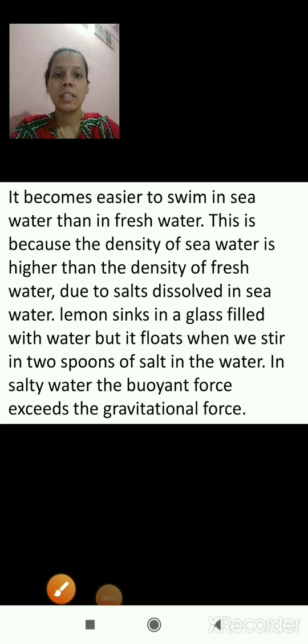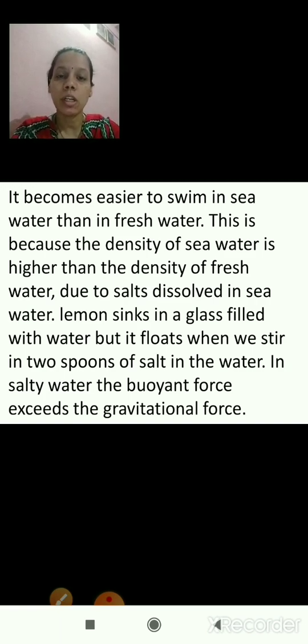A lemon sinks in a glass filled with water, but it floats when we stir in 2 spoons of salt in the water. If we add 2 spoons of salt and stir it well, the water becomes salty and its density increases.